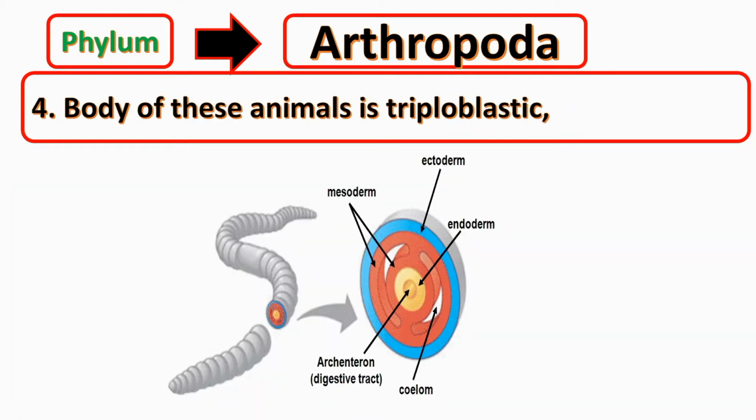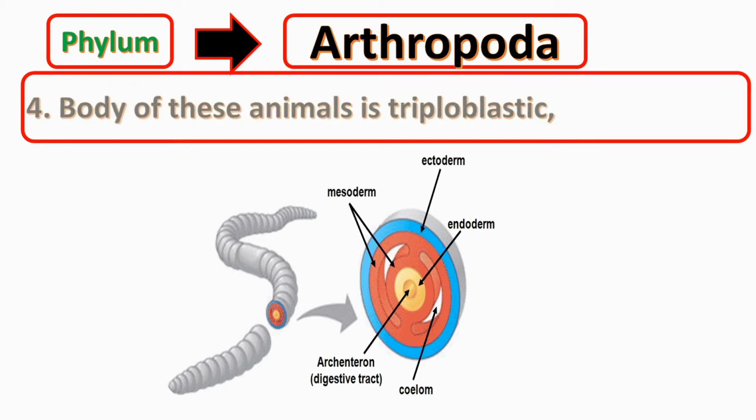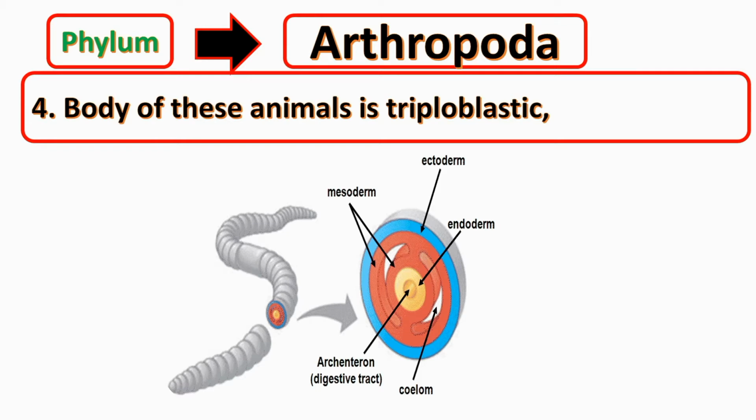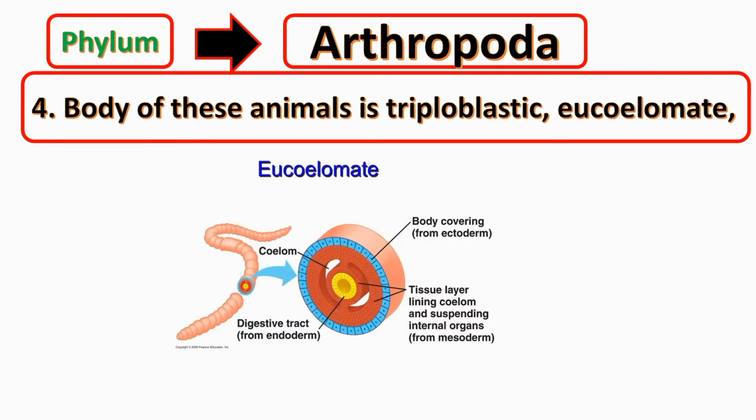These animals are triploblastic. It means their embryo is made up of three germ layers: endoderm, ectoderm, and mesoderm. They are eucoelomate, that is, with true body cavity.